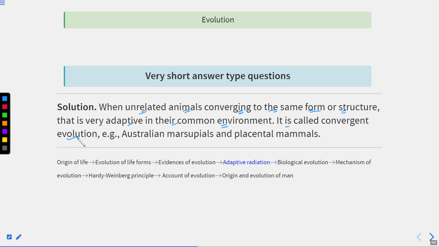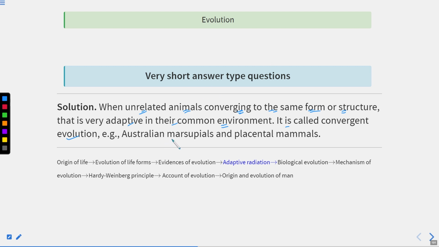Or in simple words, you can say when unrelated organisms converge into a species or an organism that is very similar to each other. Initially, they were very distinct, they were unrelated. Now what is happening? They are adapting to a similar environment, and this gives rise to species that are very similar. So this is known as convergent evolution.